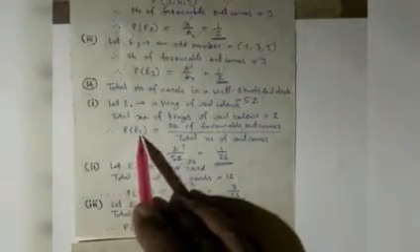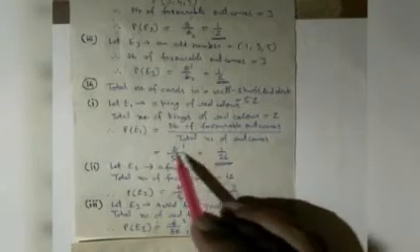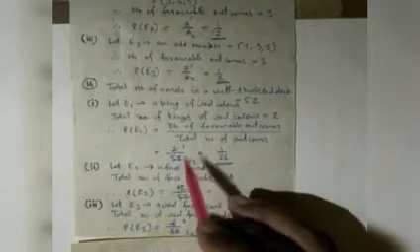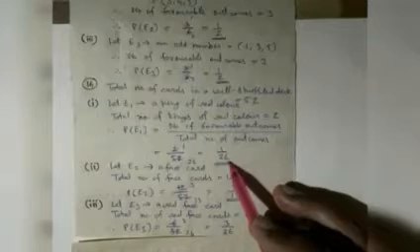Hence probability P(E1) equals number of favorable outcomes divided by total number of outcomes, which is equal to 2 upon 52. So 2 ones are 2, then 2 twos are 4, 2 sixes are 12. So it will give the answer 1 upon 26.